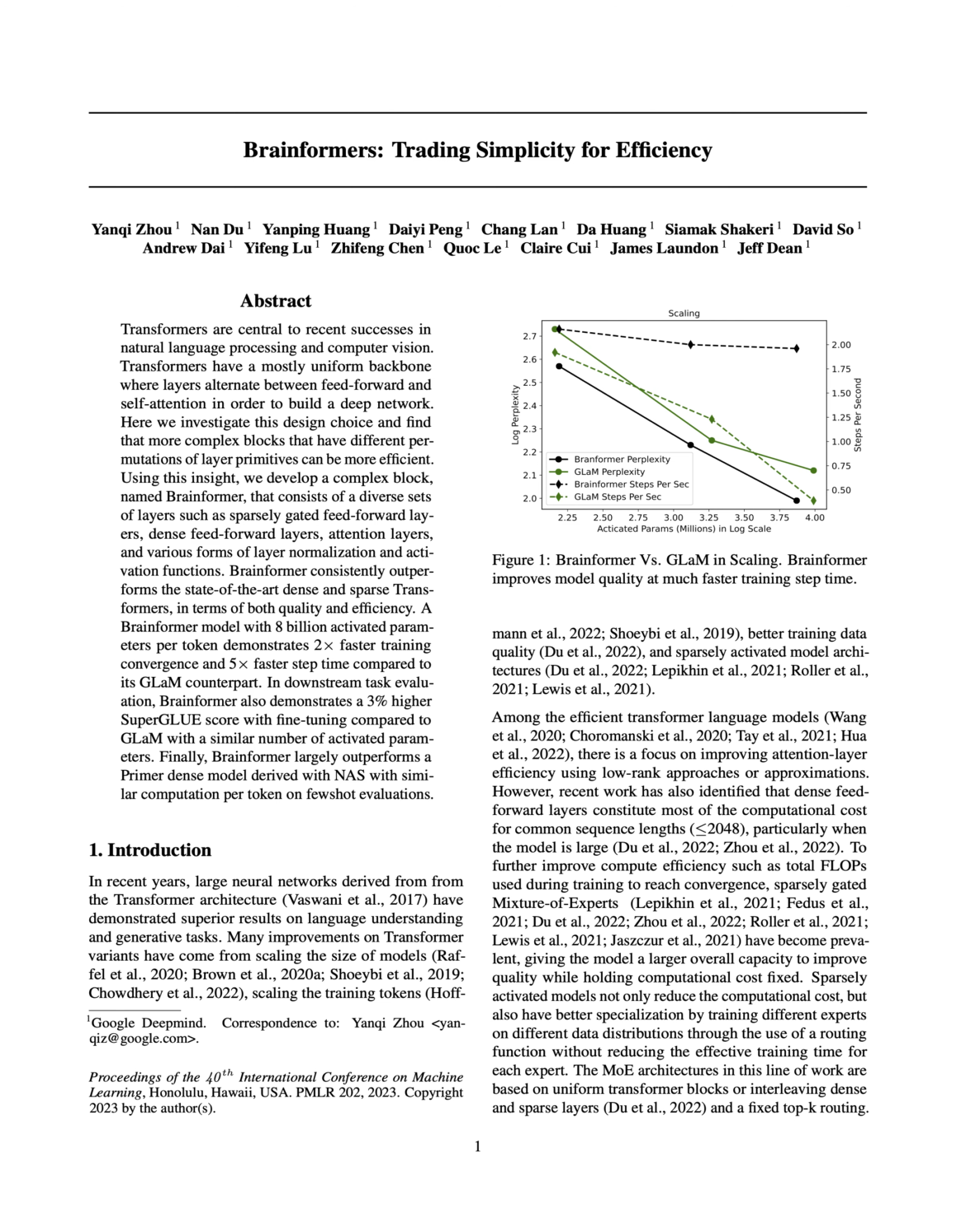To further enhance computational efficiency, like total floating point operations, FLOPs, used during training to reach convergence, mixture of experts, MoE, with sparse gating has gained popularity. These offer the model a larger capacity to improve performance without increasing computational cost. Sparsely activated models also provide better specialization by training different expert components on different data distributions, using a routing function, without reducing the effective training time for each expert.